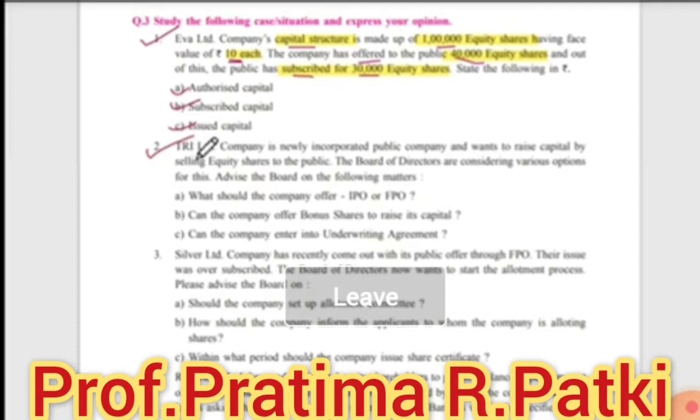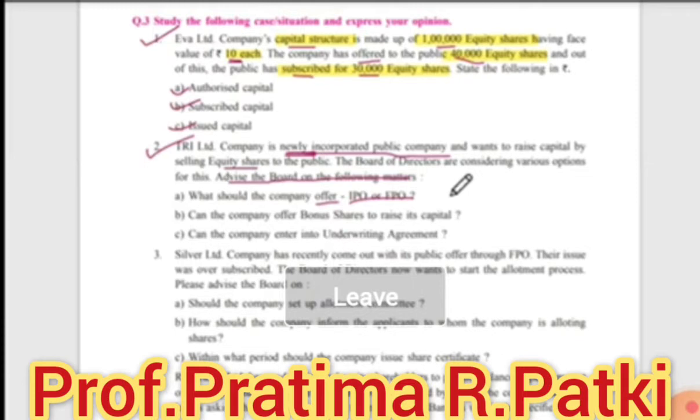Tri Limited Company is a newly incorporated public company and wants to raise capital by selling equity shares to the public. The board of directors is considering various options for this. Advise the board on the following matters. So we are going to advise the board of directors. What should the company offer, IPO or FPO? See, it is a new company. So what will it give? It will give IPO.